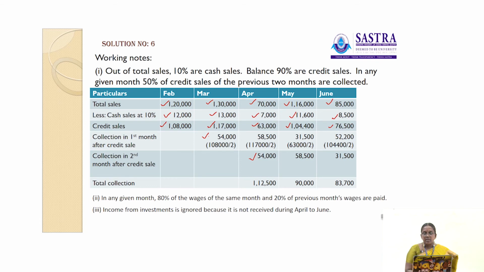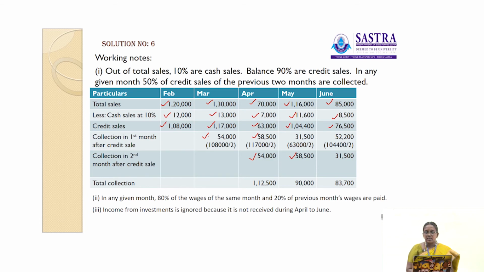1,17,000 by 50%, that is 58,500, which is collected in the month of April. Then another 58,500 is collected in the month of May. Is it clear? So 1,17,000 is the total credit sales in the month of March. 50% of 1,17,000 is 58,500. 58,500 is collected in the month of April, and another 58,500 is collected in the month of May.